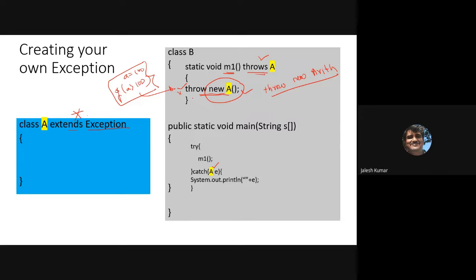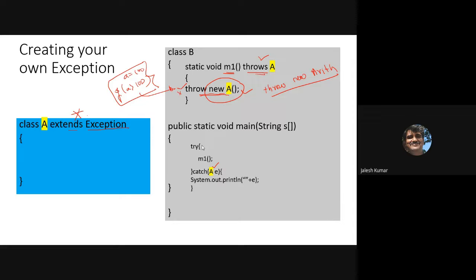Otherwise, explicitly you can say throw exception. Okay, then where you called that in that method should be with try catch. Inside catch, which exception? That is A type. Okay, see, I have highlighted wherever it is. So please remember, if somebody asks how to create your own exception, you should not tell I don't know. Okay, this is how to create your own exception.